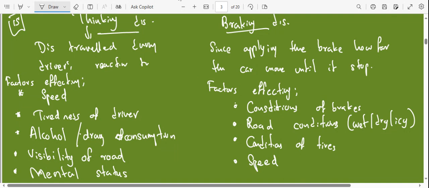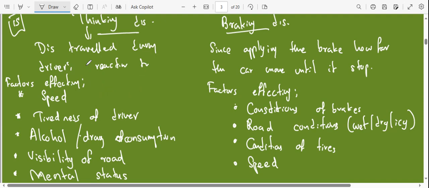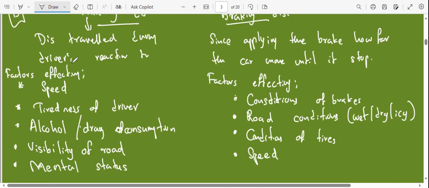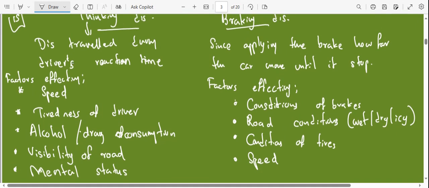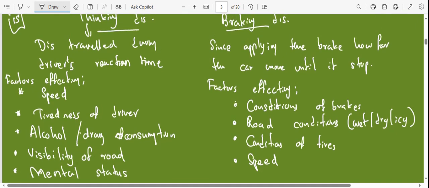Right. So the next side you have thinking distance. For the thinking distance, right? So distance traveled during the driver's reaction time, and the factors affecting this thinking distance are speed, tiredness of the driver, alcohol or drug consumption, visibility of the road, and the mental status. Right, copy this down and give me a minute.